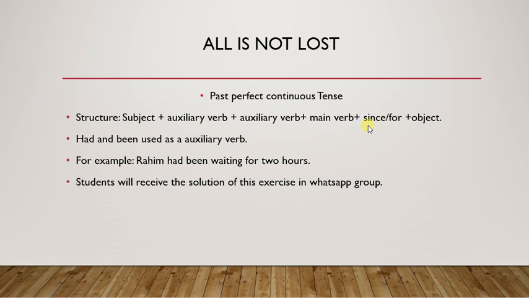Examples of since: since 7 o'clock, since 7 p.m., since Monday, since Tuesday, since Friday, since January, since February, since morning, since afternoon, since midnight. For means the time is not given: for 2 hours, for 3 hours, for many hours.